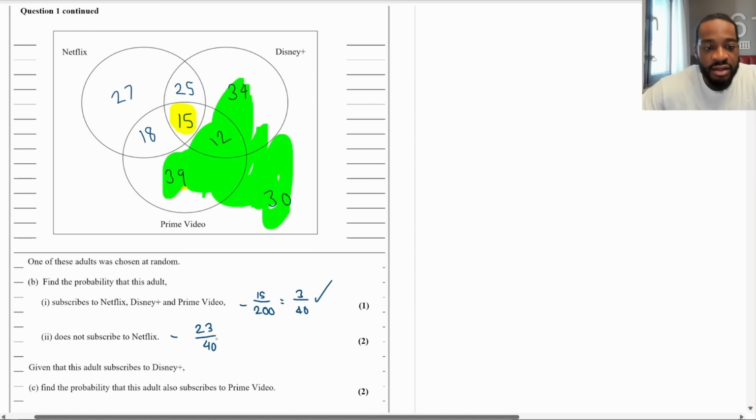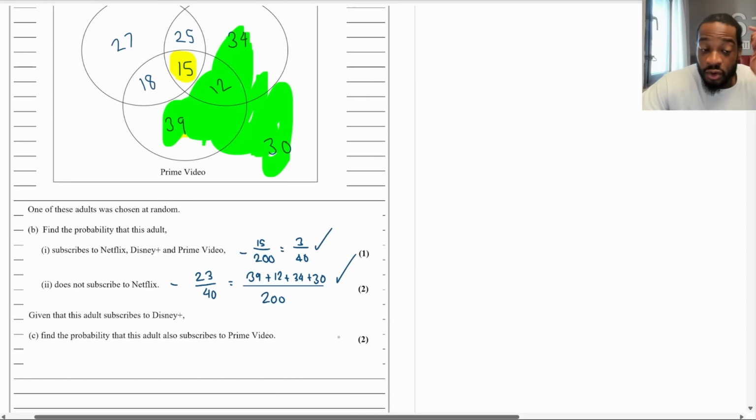And then you know what? I think because it's 2 marks, just put your workings out. So on the bottom, you have 200, and then you add up these. So 39 plus 12 plus 34 plus 30, just to show how we got that. Okay, so that's done.